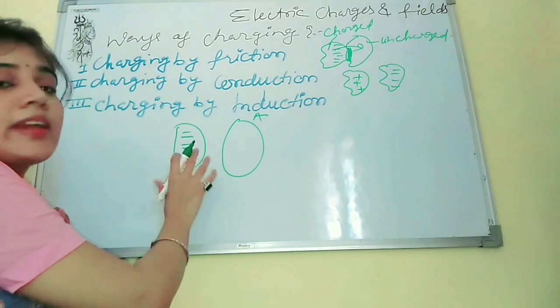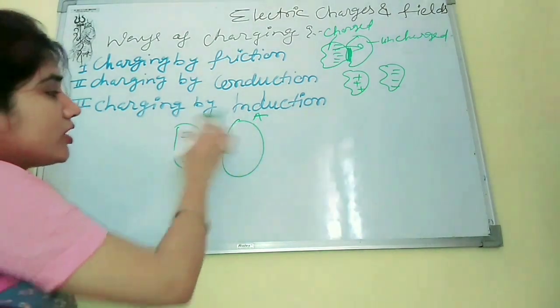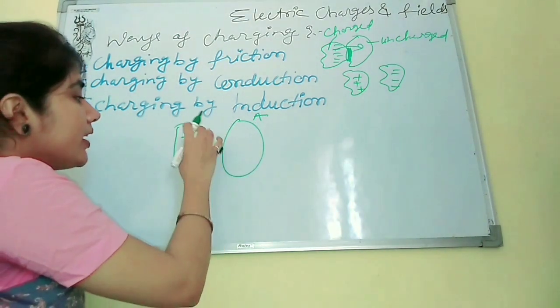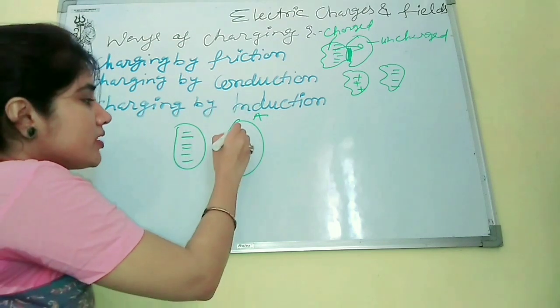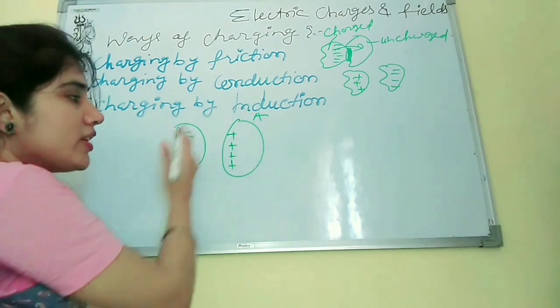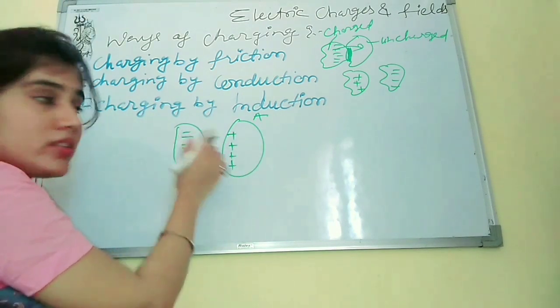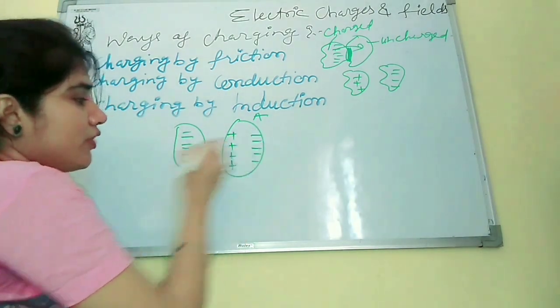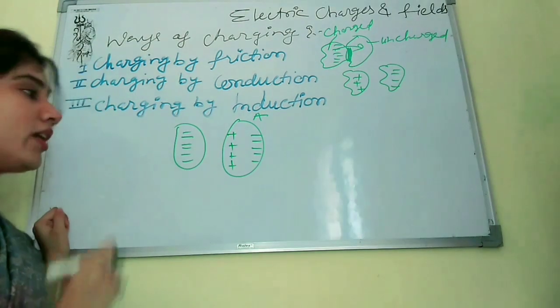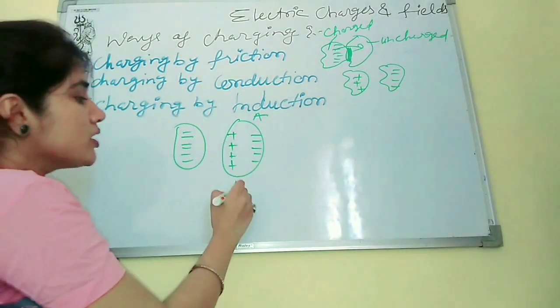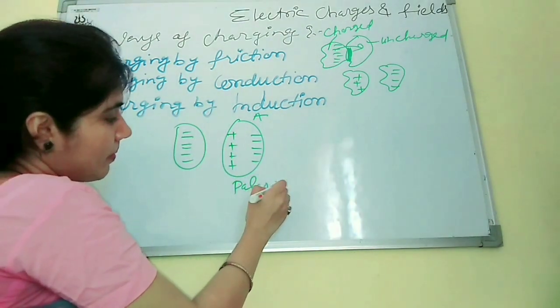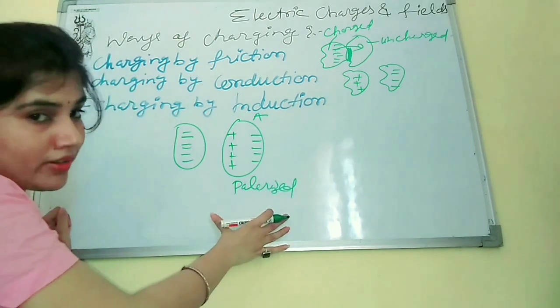When we bring the negatively charged body near it, it will attract all positive charges towards this surface, and all negative charges will get repelled by the negative charge and go to the far surface. Now this body is polarized, not charged, polarized.